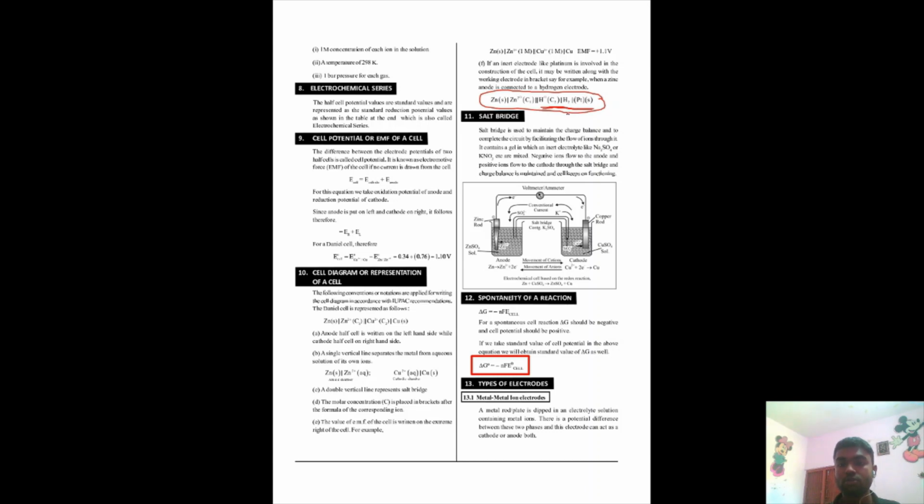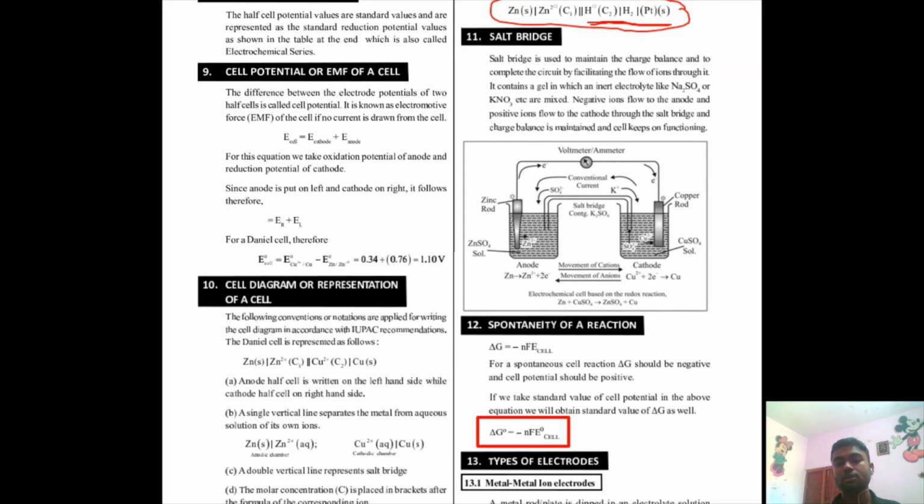This is where hydrogen is placed. So this is a standard hydrogen electrode, and this is how we generally write cells. Salt is an important component of any electrochemical cell or galvanic cell when we are trying to create electricity. If you can see the diagram here, when we are trying to create any electrochemical cell, we use this basic structure.